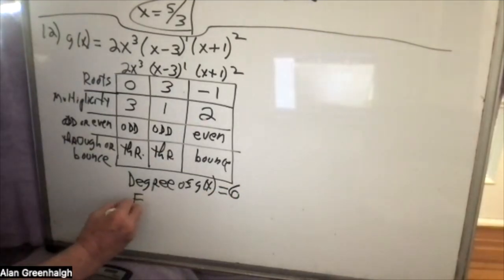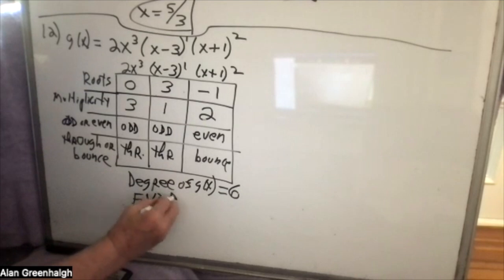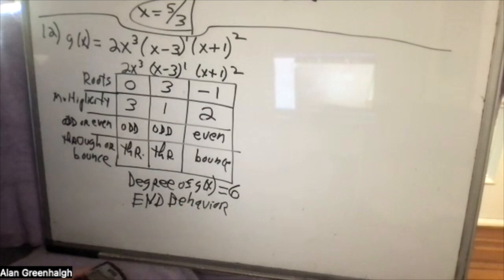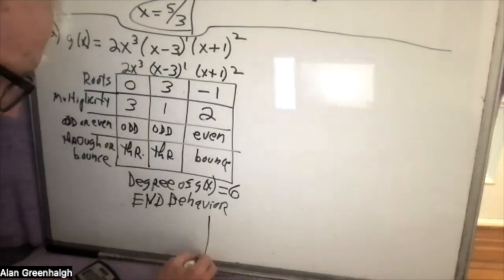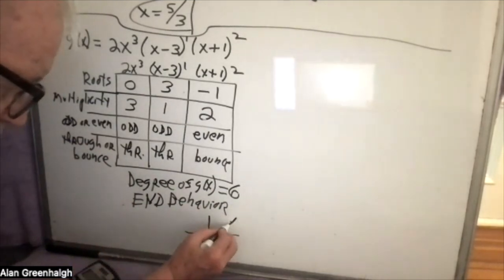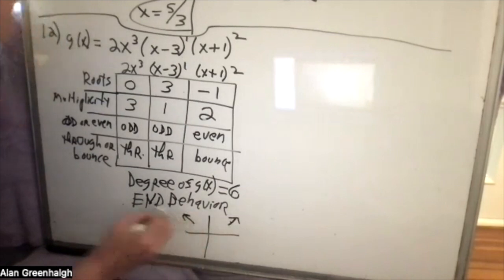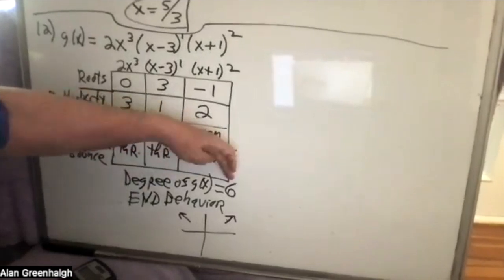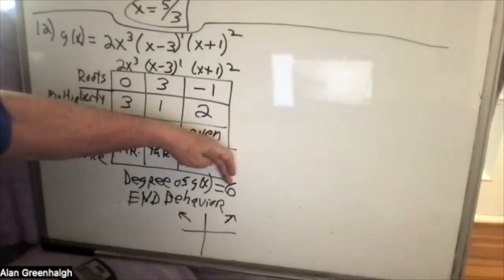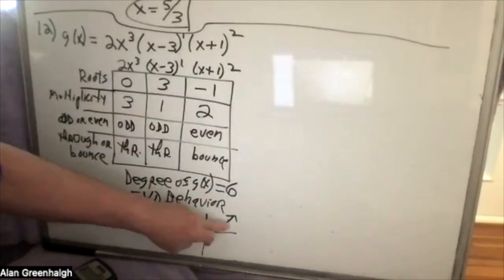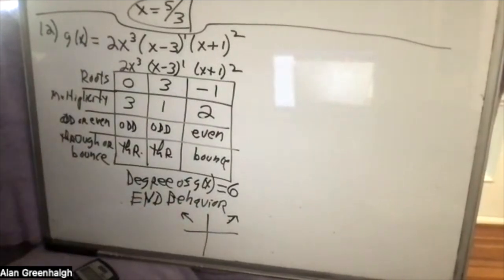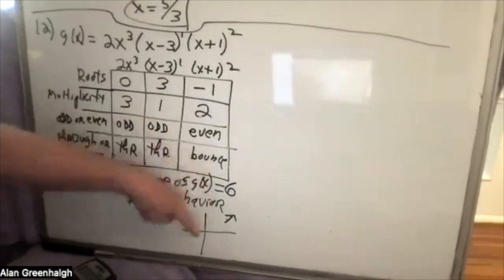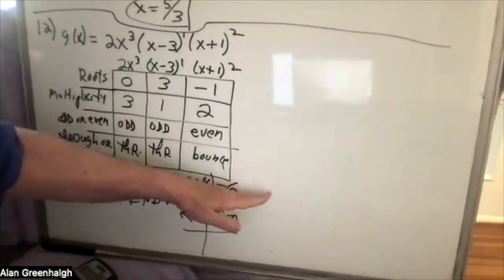The end behavior. I want you to draw this. So this is what the end behavior looks like when the degree of the polynomial is an even number. Then this is what the end behavior will look like. So whatever we draw, we know it's going to start here, do all kinds of things, and then wind up over there.